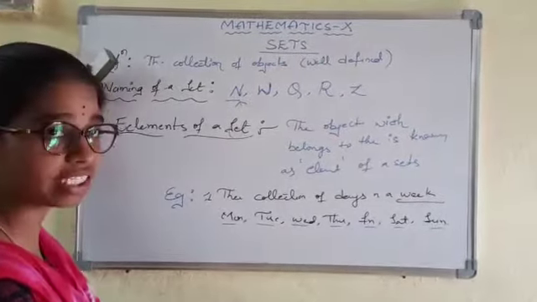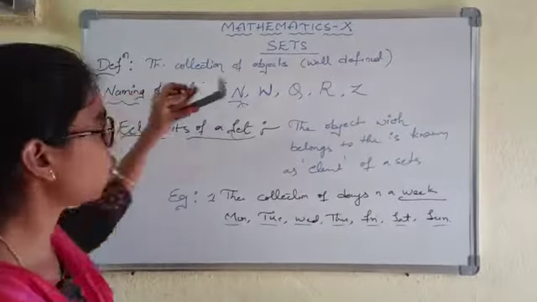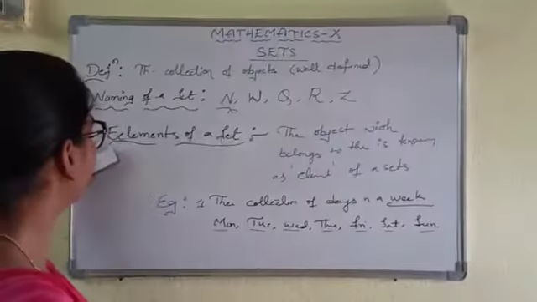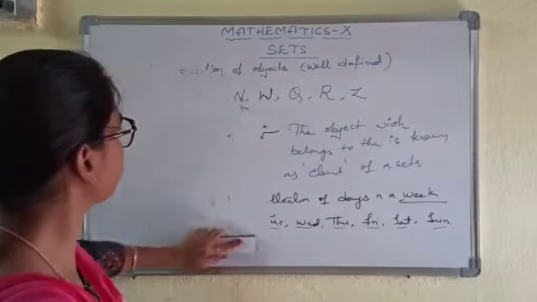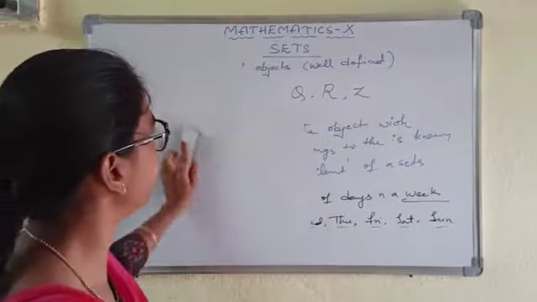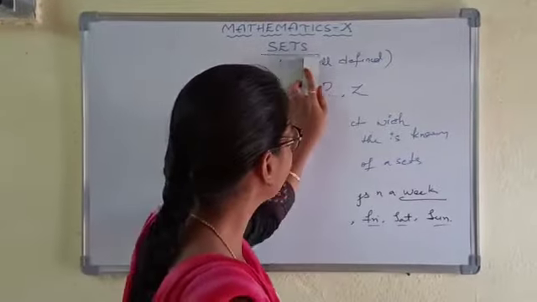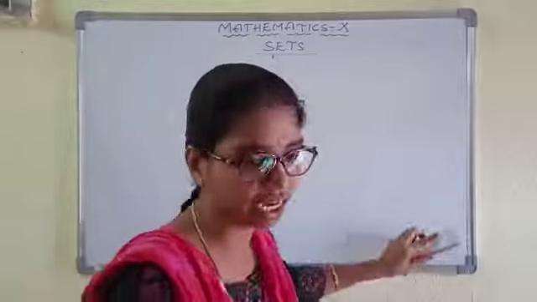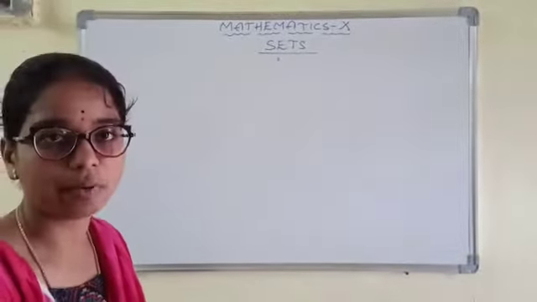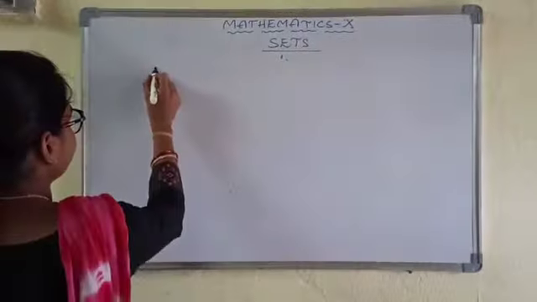So students, in this session we learned what is meant by a set and a well defined set, then naming of a set, and what is meant by elements of a set. Now try to solve some problems which I have given. Decide whether the given collection of objects is well defined or not. If they are well defined, write the common property of that set.